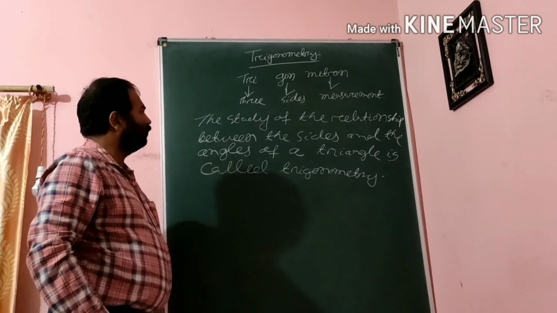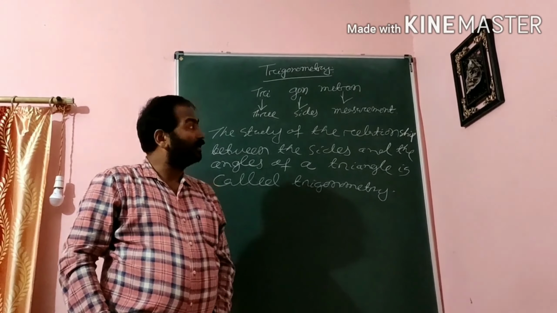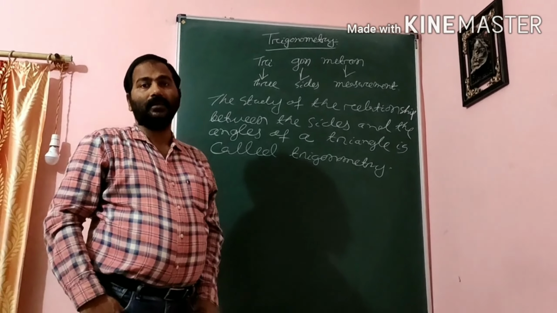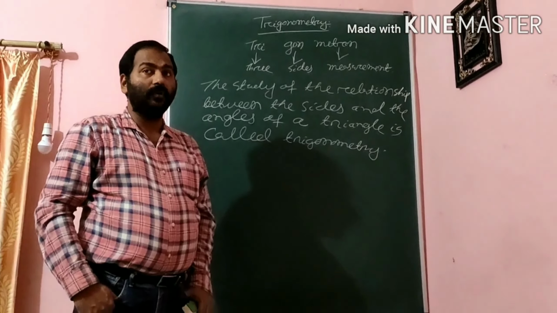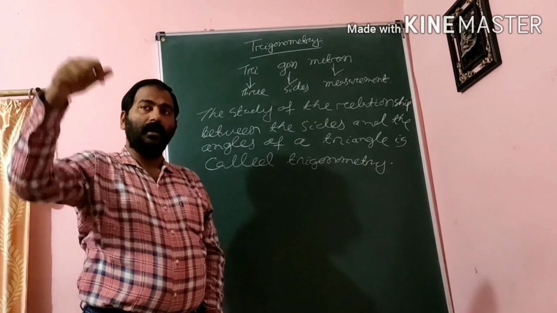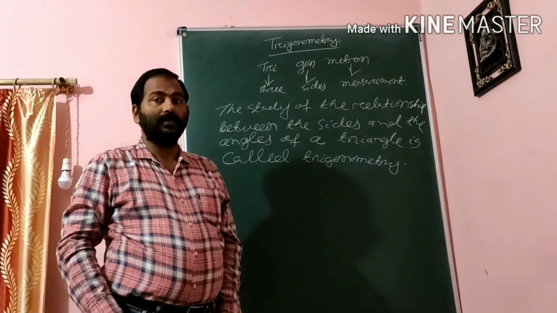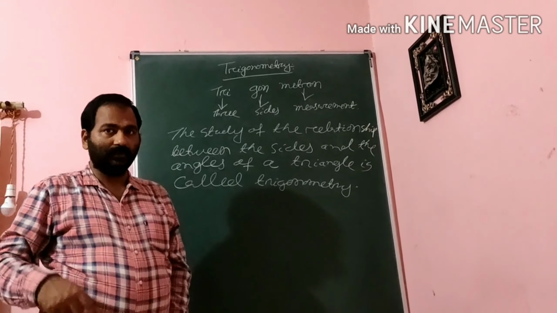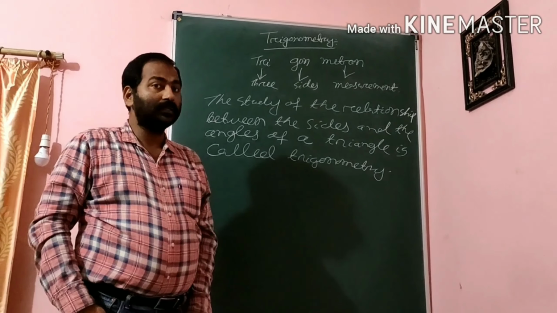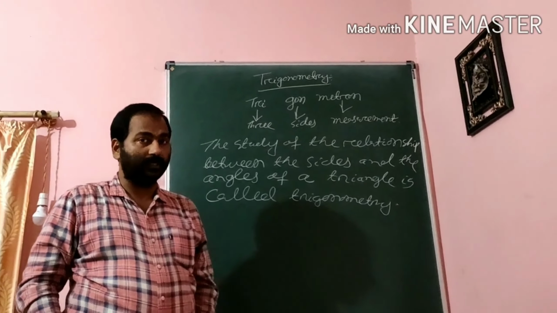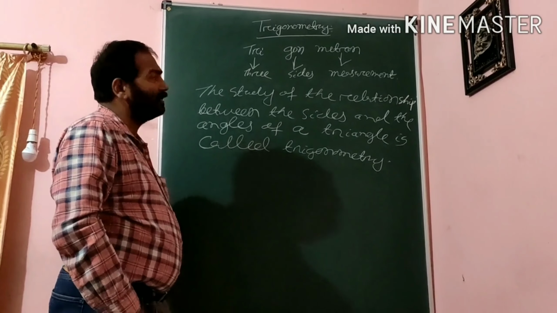So now come to why we will read this. What is its requirement? Where is it applied? Trigonometry is applied in many areas like science, engineering, and many more. Suppose we have to find the height of a tower, or suppose I am standing on the balcony and observing an animal standing there. What is the distance between that animal and me? We can use trigonometry. And sea captains are also using trigonometry for their navigation. It has vast areas of application.